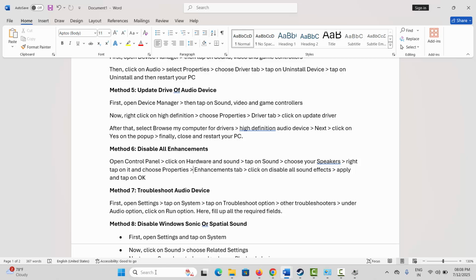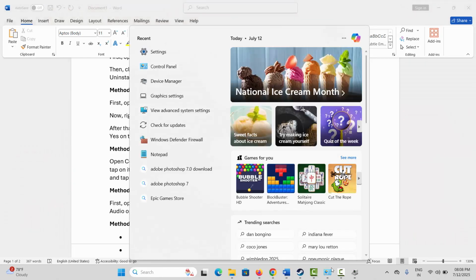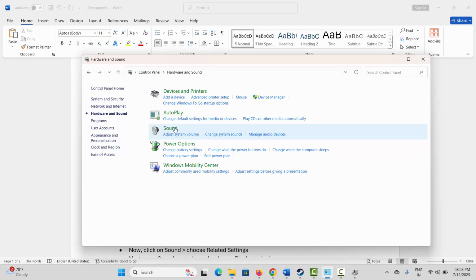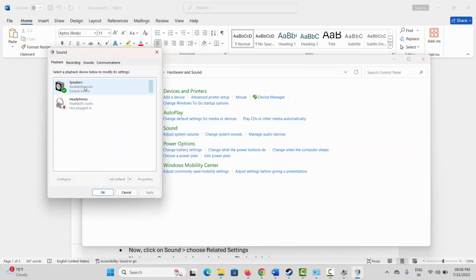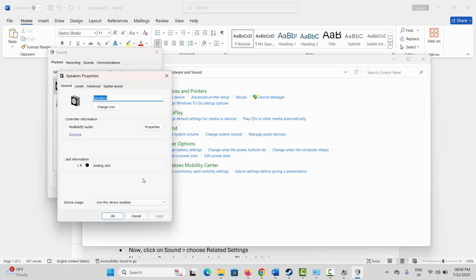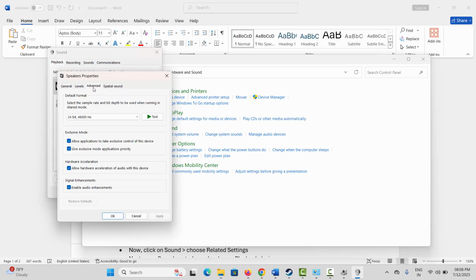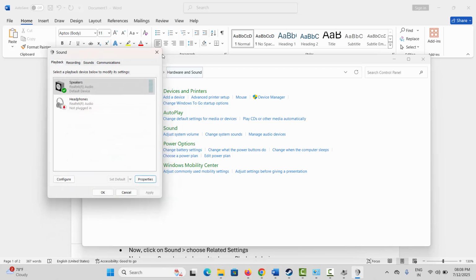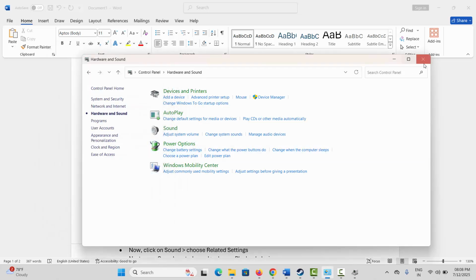So what you have to do is to open control panel over here, click on sound, right click on speakers or simply select speakers and click on properties, go to the advanced option and here disable this, enable audio enhancement and then click on apply and then OK, and then check if the issue gets resolved.